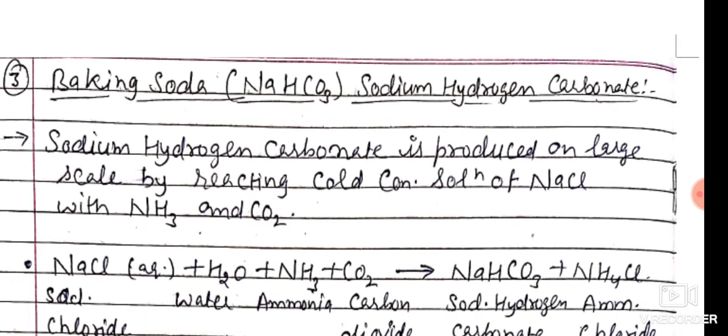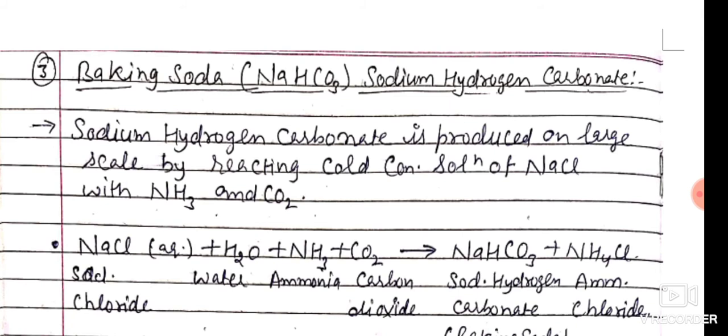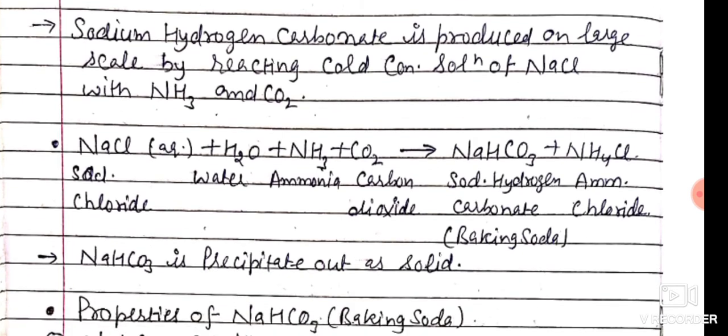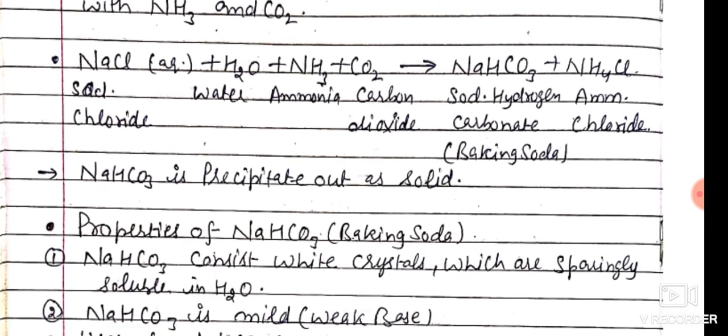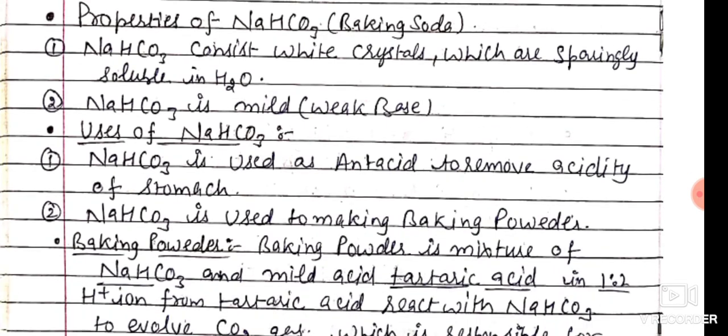Now, baking soda. The third compound is baking soda, NaHCO3. We also studied the preparation of baking soda in the last content. Sodium hydrogen carbonate is produced on a large scale by reacting the cold concentrated solution of NaCl with ammonia and carbon dioxide. Then sodium hydrogen carbonate is formed. This is called baking soda. We remove it with the help of the filtration process, and it is a weak base.